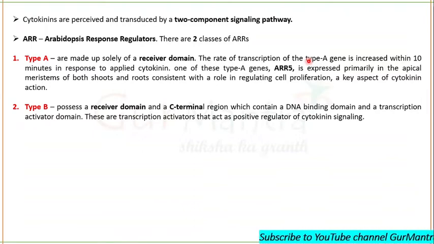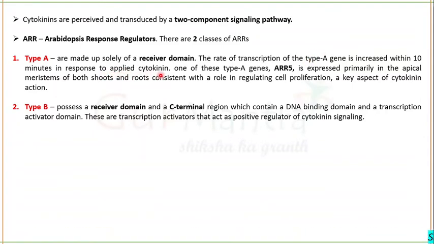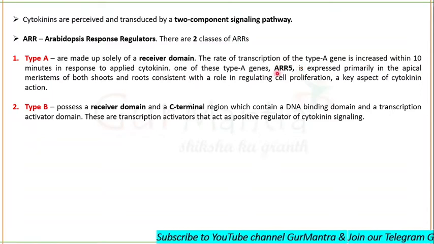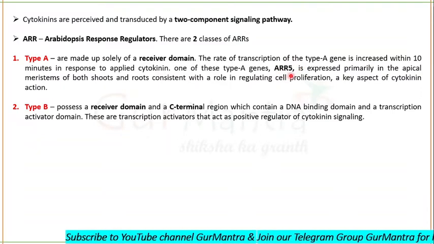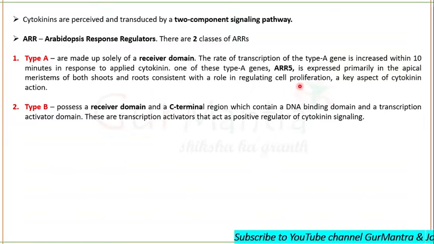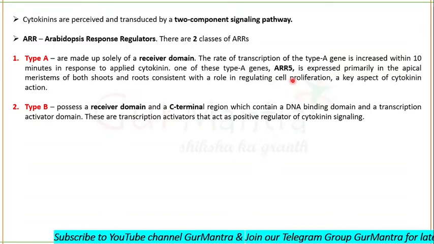Type A genes are increased within 10 minutes in response to applied cytokinin. One such protein is Arabidopsis response regulator 5, which is expressed primarily in the apical meristem of both root and shoot, and it regulates cell proliferation, which is one of the key aspects of cytokinin action.